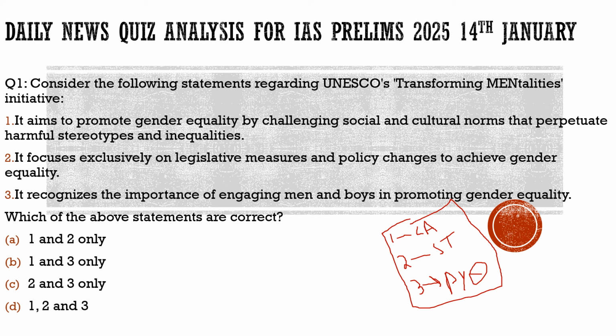When your exams are near, in the month of May, you will be left with only a few days, maybe 20 or 25 days. It is the human tendency at that time to want to revise everything you studied, but time will not permit it, because you have to go for CSAT, current affairs, static topics, previous year question analysis. You have to go through a huge syllabus, and time does not permit you.